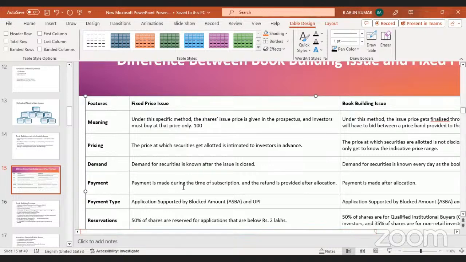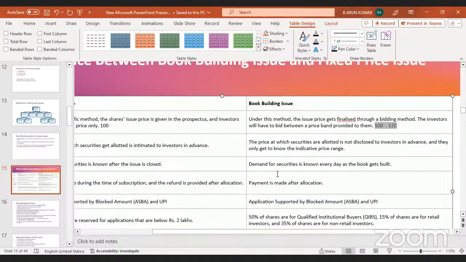In the fixed price issue, payment is made during the time of subscription, and refund is provided after the allotment. In the process of subscription only, we pay the money. Coming to the book building issue, payment is made after the allocation. When allocation is done, then only we pay the money.